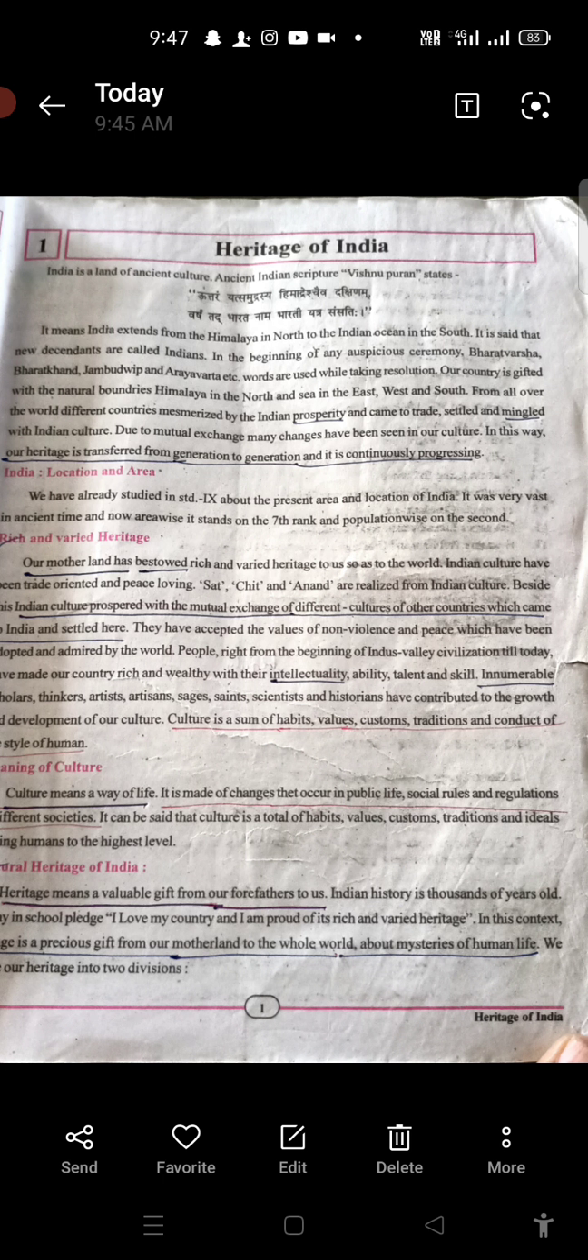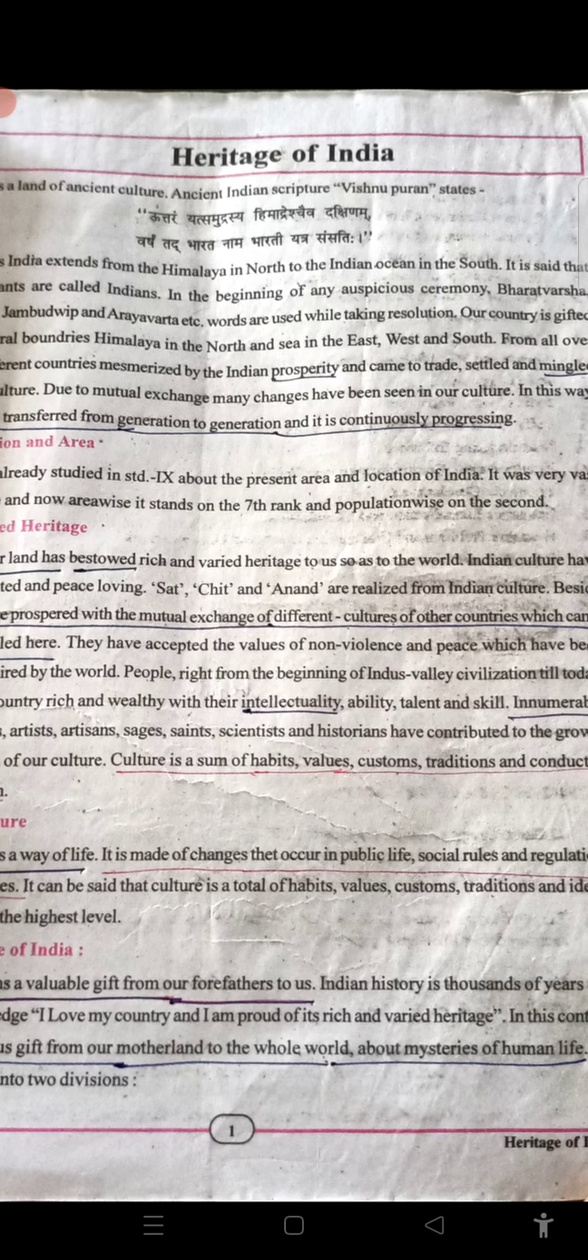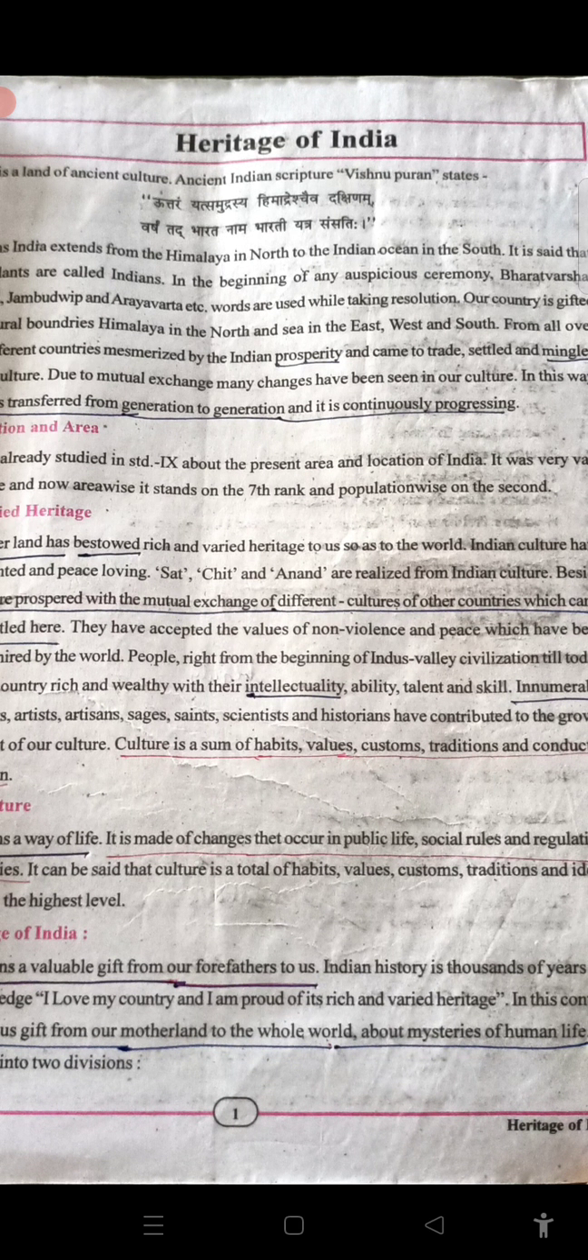Heritage means our cultural Sanskriti of India. India is the land of ancient culture, ancient Indian scripture. The Vishnu Puran is a holy book. It states: Uttaram yatta samudrasya himadasya dakshinam varsam tad bharata nam bharati yatra sansatiha. It means India extends from the Himalaya in the north to the Indian Ocean in the south.